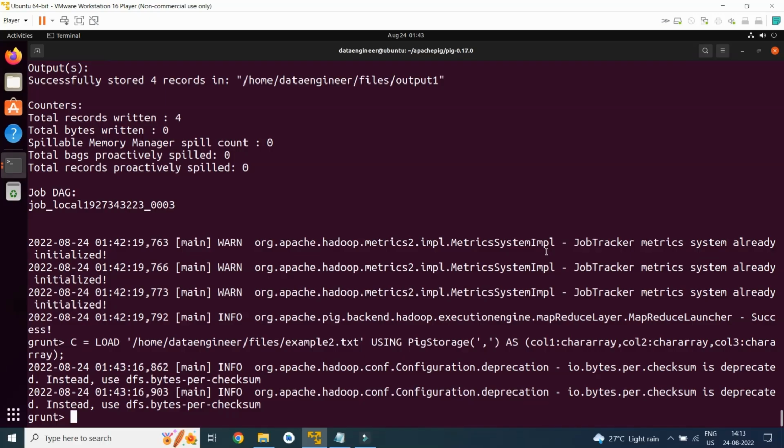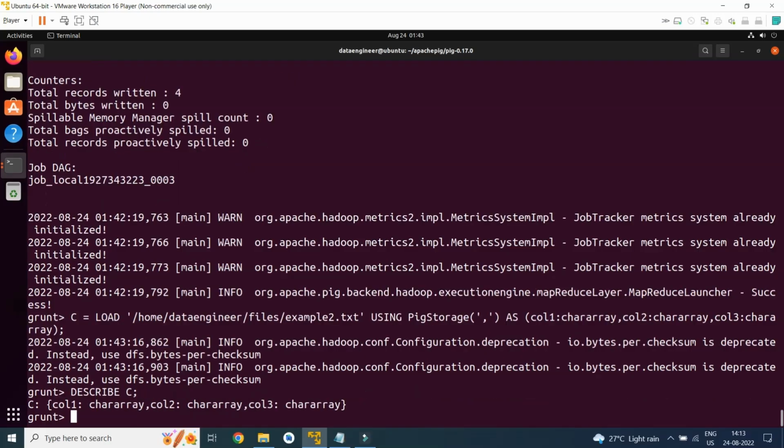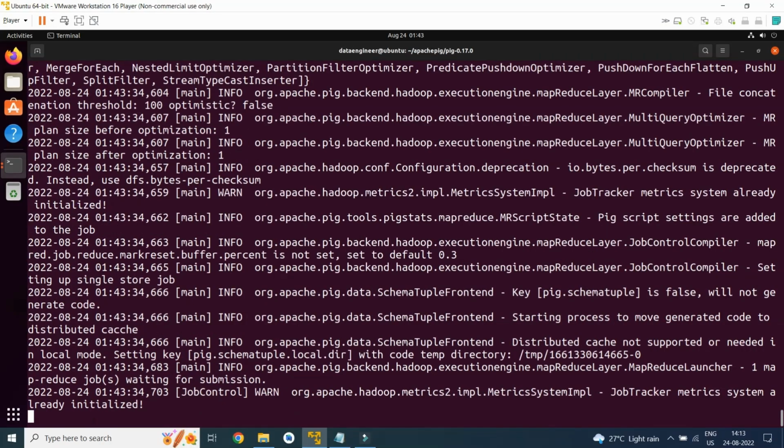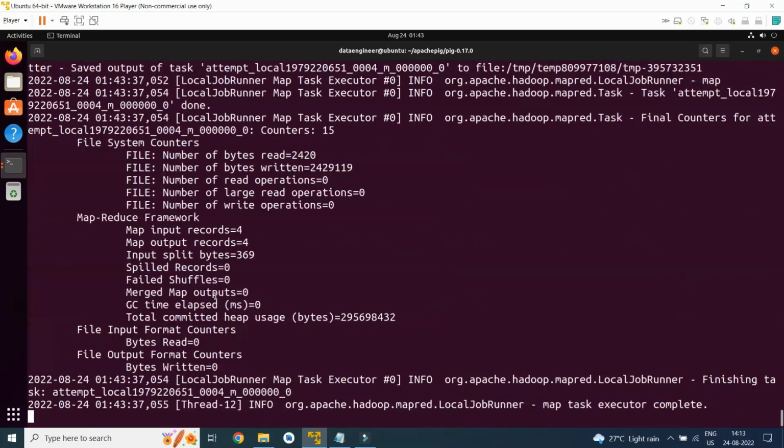If I type describe C, it will show me the three columns. Dump C will give me the input file.